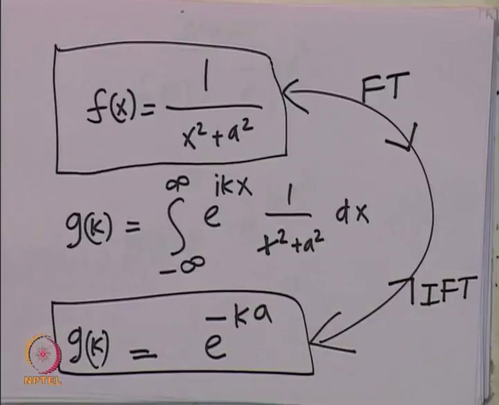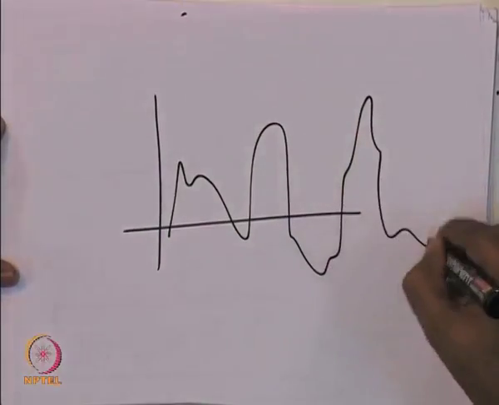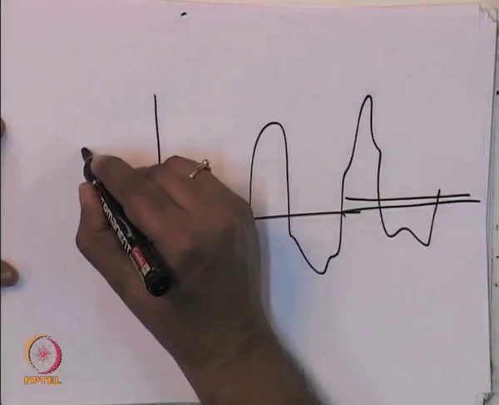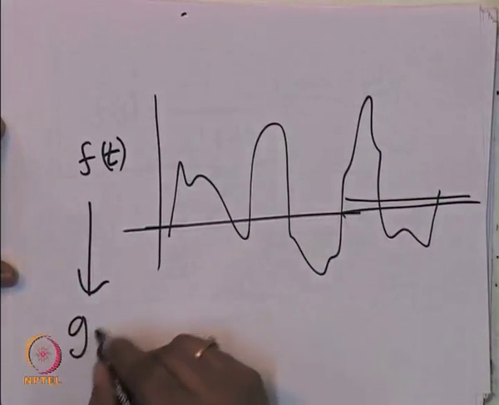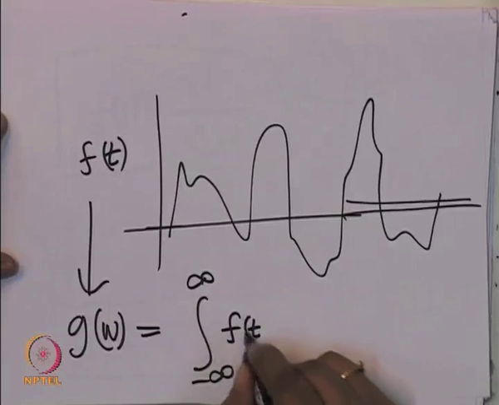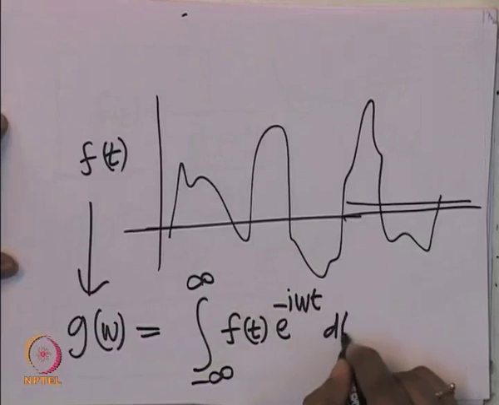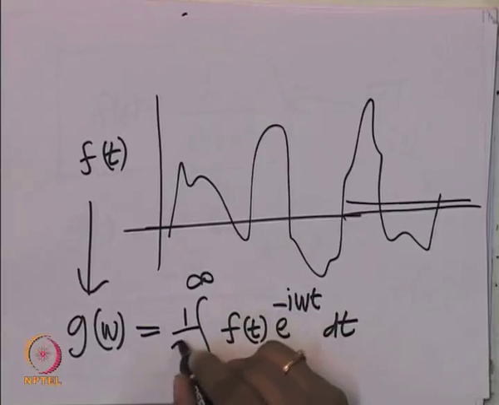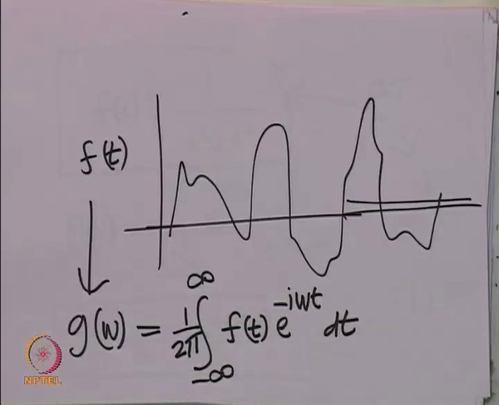This has enormous use in different fields, especially in biomedical engineering and many such fields, where many signals that you get as a function of time, some function of t, can be converted to some function of the frequency omega, which is defined as the integral from minus infinity to infinity of f of t e power minus I omega t dt. There is a 1 over 2 pi.